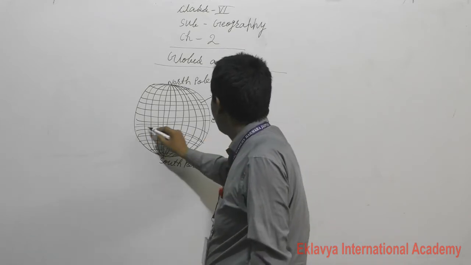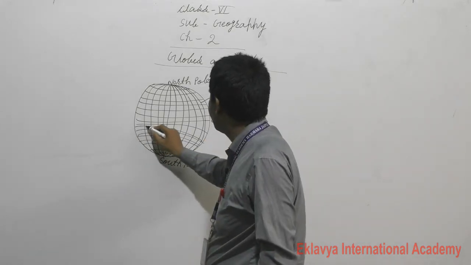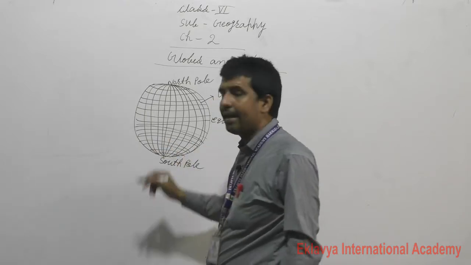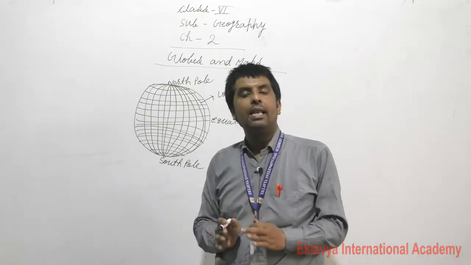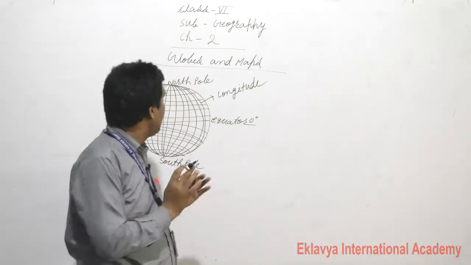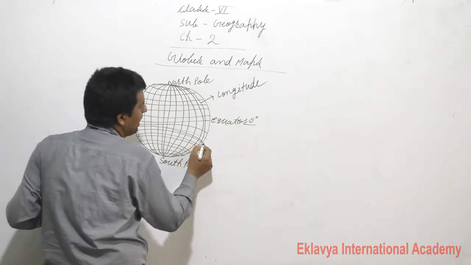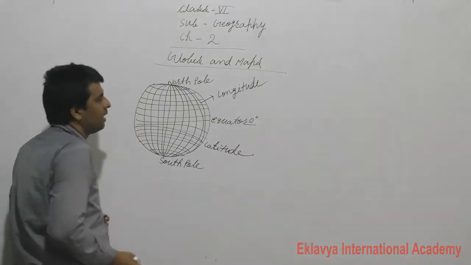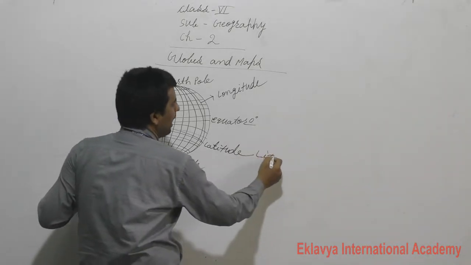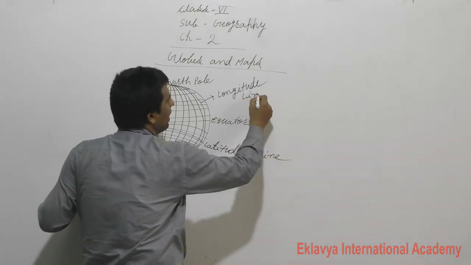And those lines are coming from east direction to west direction. This is known as the latitude line. So you can say longitude line and latitude line.